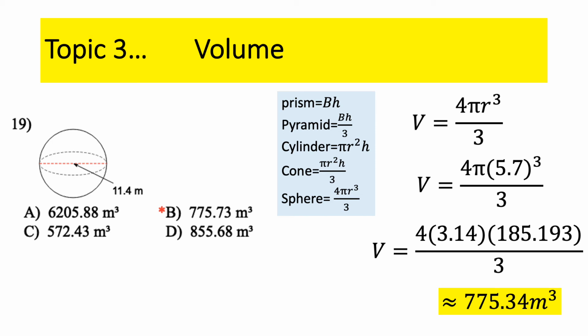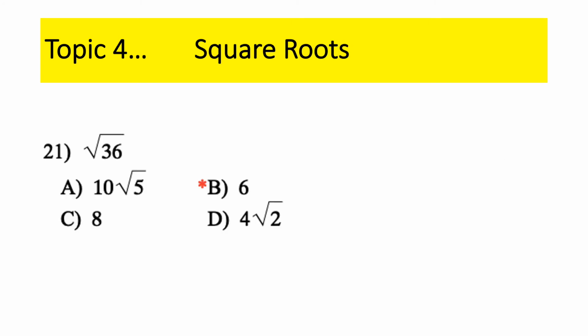Notice we're off by about 4/10, and that's the difference between the pi key and using 3.14. None of those answers are that close: I got a 775, an 855, a 6,000, and a 5. I bet the 6,000 answer is for the people who used 11.4 for the radius instead of 5.7.